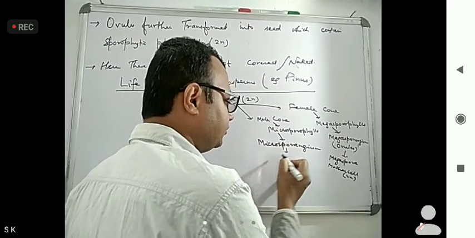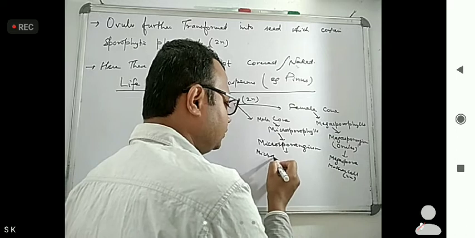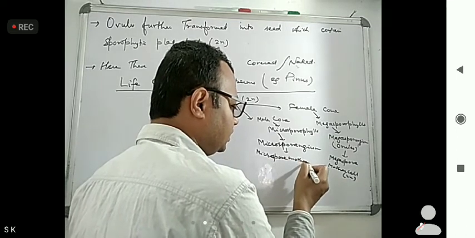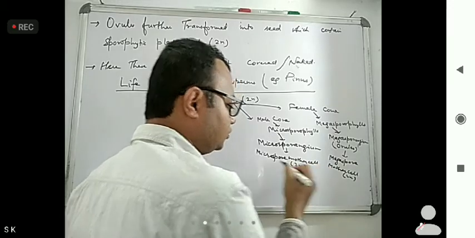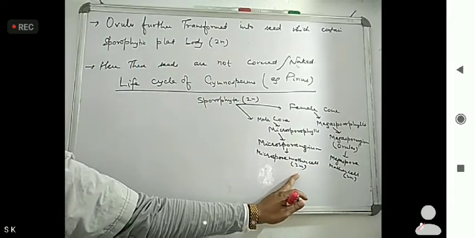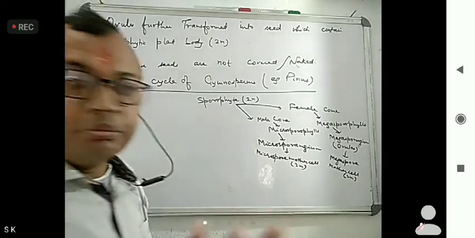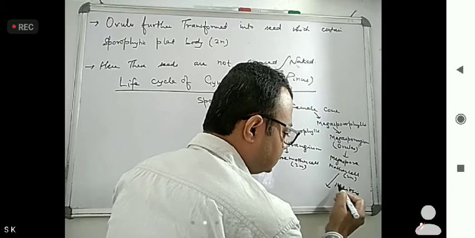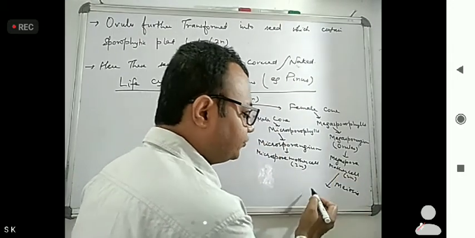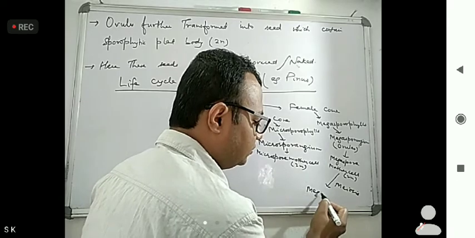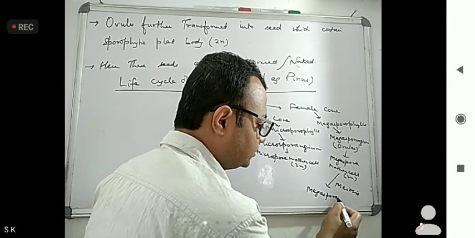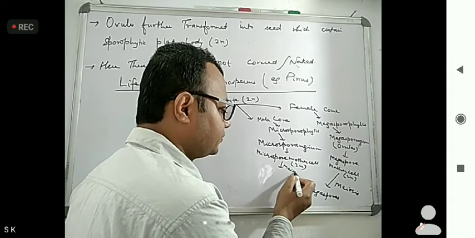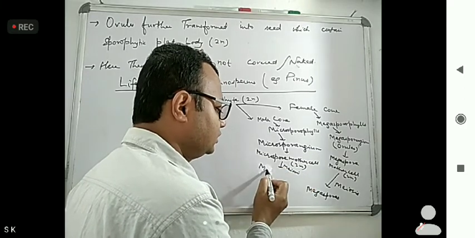Diploid. Here the microsporangium will form the microspore mother cell. This also becomes what? Diploid. Now, here what happens? Meiosis occurs. This meiosis forms what? Megaspores. And here meiosis also occurs. So this meiosis forms what?